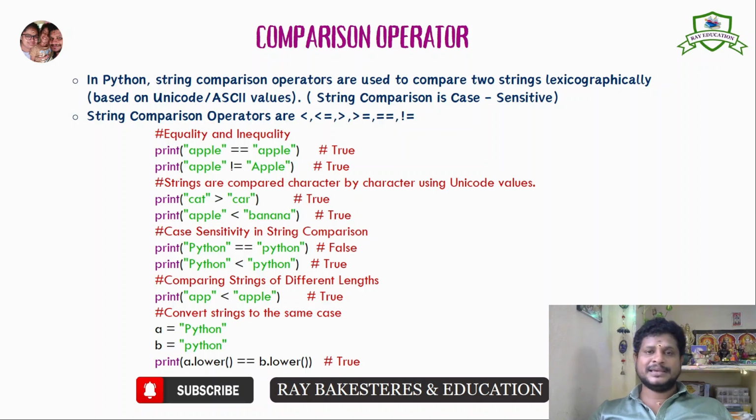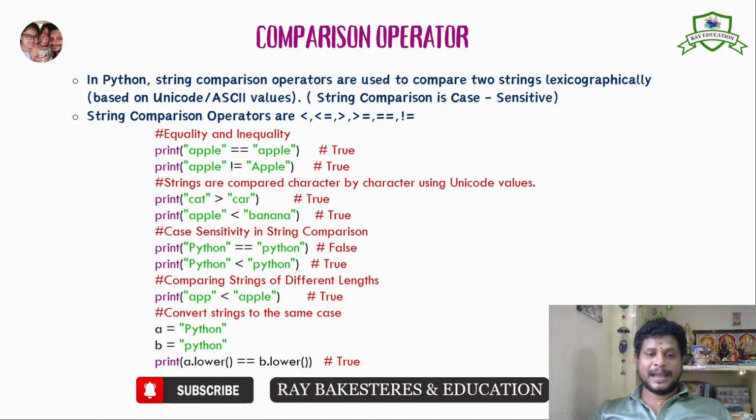So in this ASCII, capital A and small a are different, and there are two types of code for capital A and small a. So the code for this is different, and the code for that is different. So using those codes, we compared. Here, apple equal to apple: all letters are small and all letters are small. So comparatively it is true.